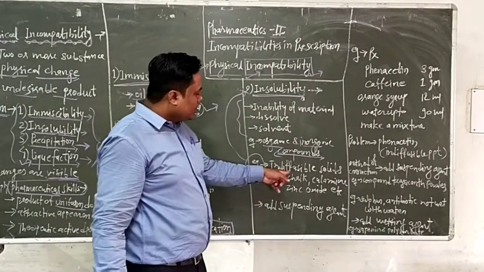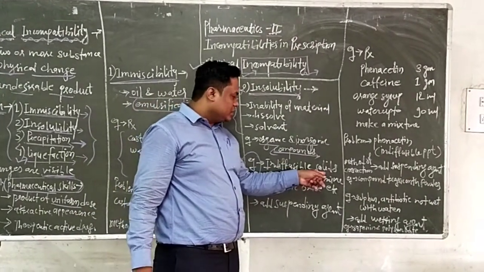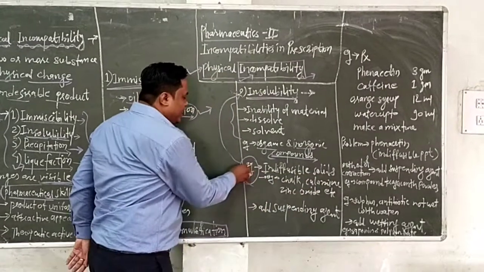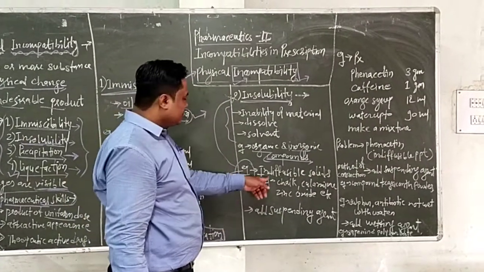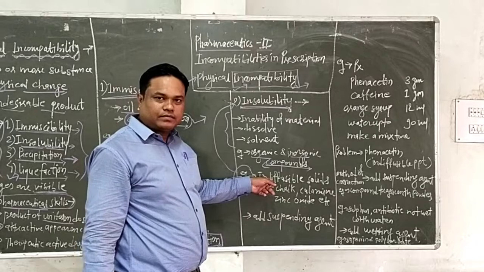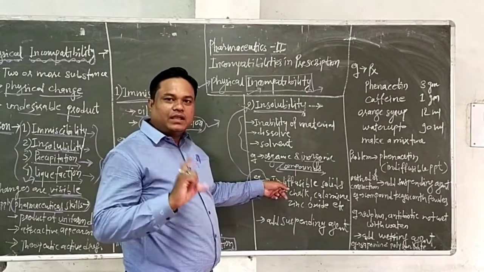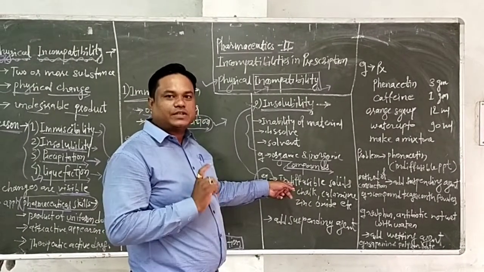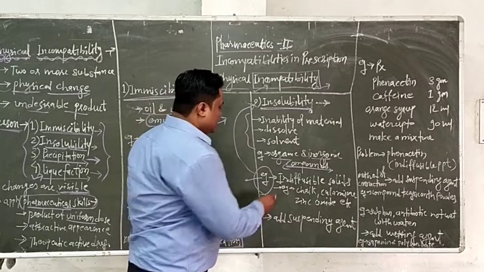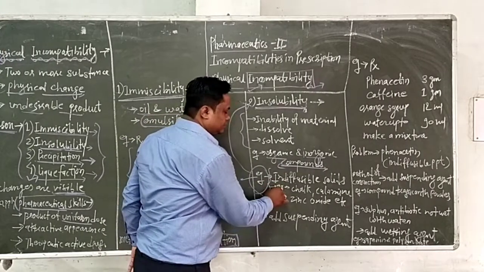Indiffusible solids are insoluble in water, and even after shaking they do not remain diffused in the product.